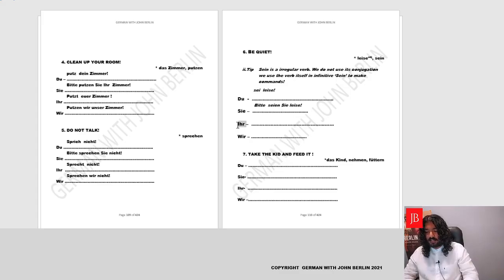Yes. Let's see how it is with ihr. You all be quiet. Now we'll conjugate the verb sein for ihr: ich bin, du bist, sie, es ist, wir sind, ihr seid. So here we will use the conjugation. We'll say seid. We'll not address the people. Yes, it's second person plural. So we'll not be addressing, and we'll simply say seid. Go to the rest of the sentence, leise. Perfect.